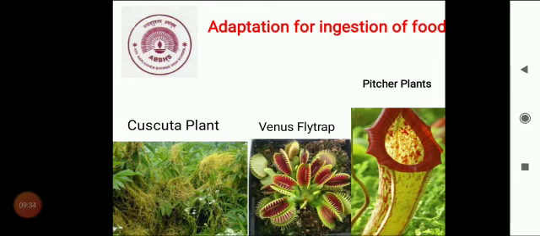Another example is fungi, which grow on bhakri or bread. They absorb food with the help of root-like fibers. Here in the picture you see two plants, that is Venus flytrap and pitcher plant. These are insectivorous plants. To fulfill their need of nutrients, especially the nitrogen, they consume insects. Adaptations in their structure to attract the insects and hold them captive can be seen.